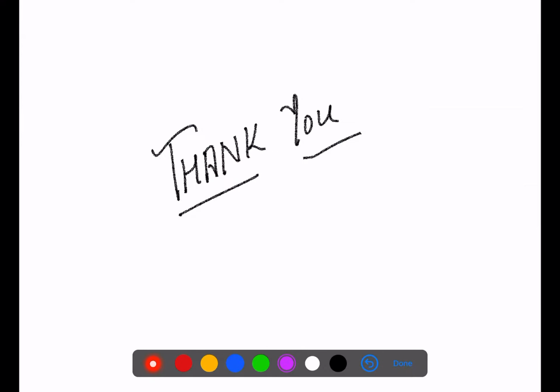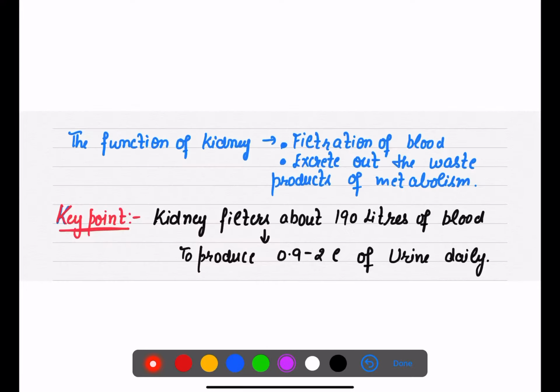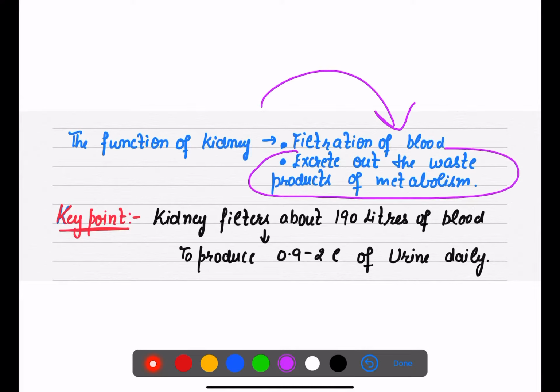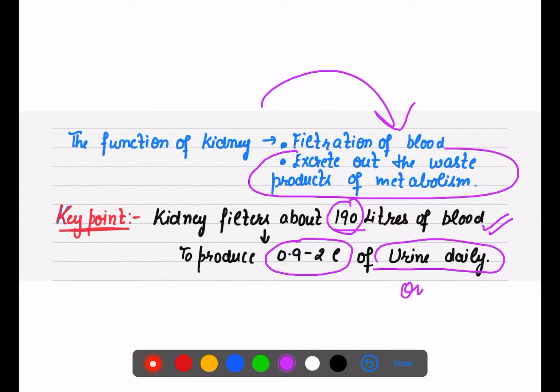Now the function of the kidney is mainly filtration of blood as well as to throw out the waste products of metabolism. The most important point is that the kidney filters about 190 liters of blood, and when it filters 190 liters of blood, it produces 0.9 to 2 liters of urine on a daily basis.